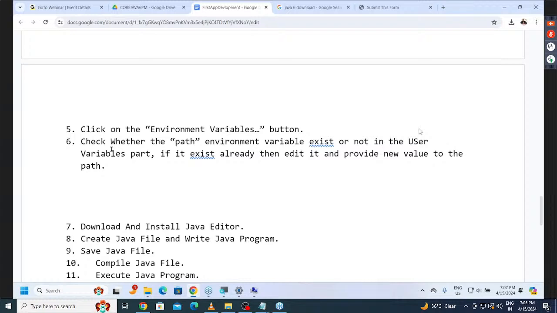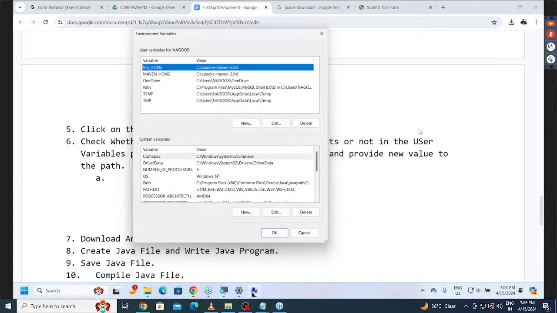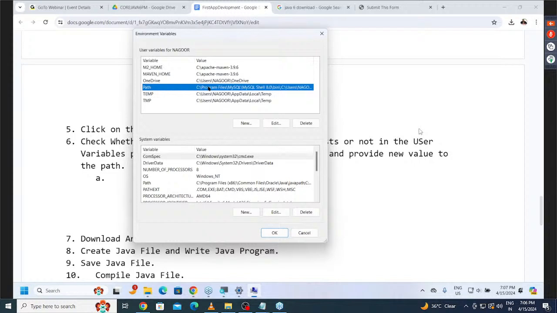Then for that, what do we have to do? If the environment variable exists in the user variables part, then edit it and provide a new value to the path. Now to provide that new value, all of you understand it now. In my system, is path already available or not? So path is available. Now select that path.